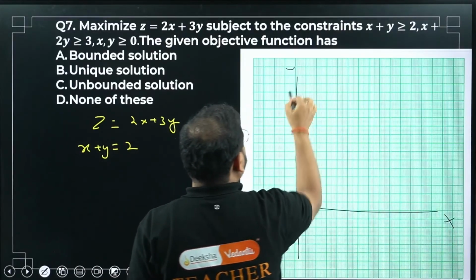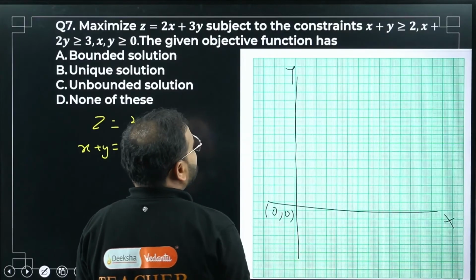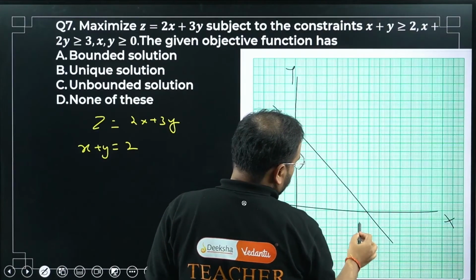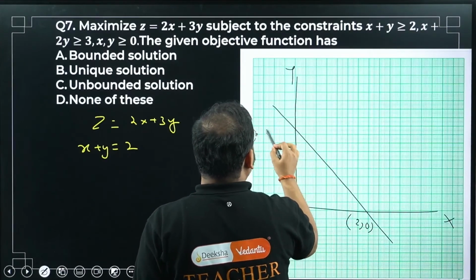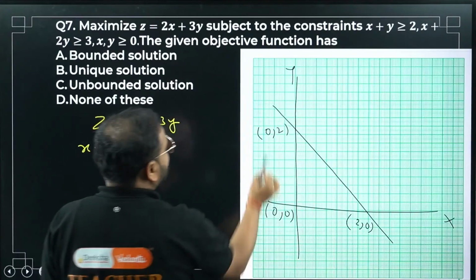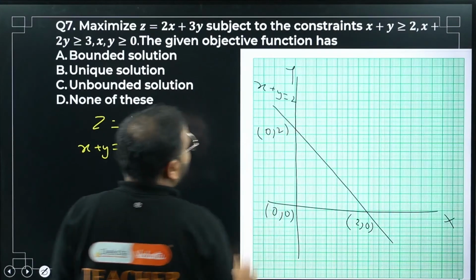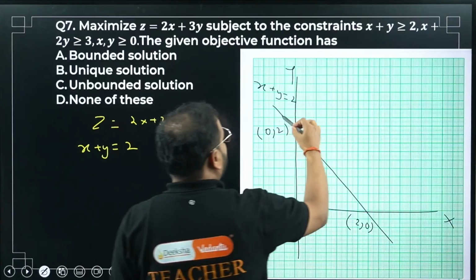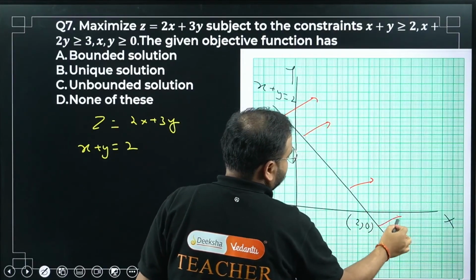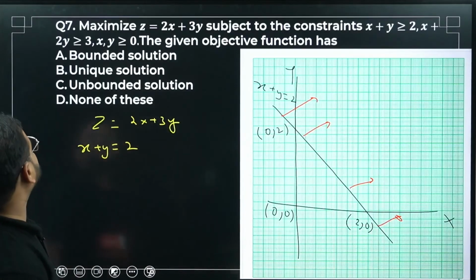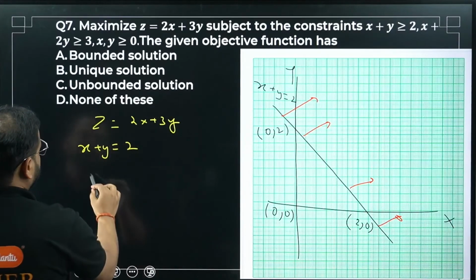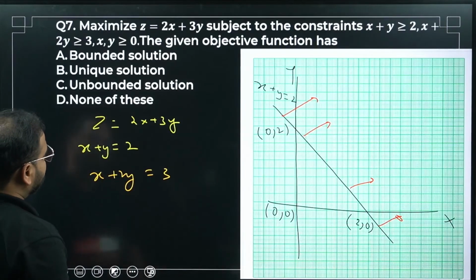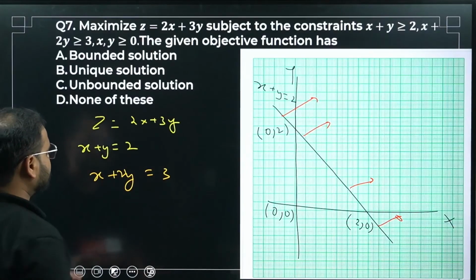This is my x axis, y axis, origin. x plus y equals 2 means this is the line. Please check, (2, 0) and (0, 2). Great. What is this line? x plus y equals 2. We are looking for the greater than symbol, which means above. Okay. The last one is x plus 2y greater than 3. Please check. x plus 2y equals 3. When x is 0, y is 1.5.